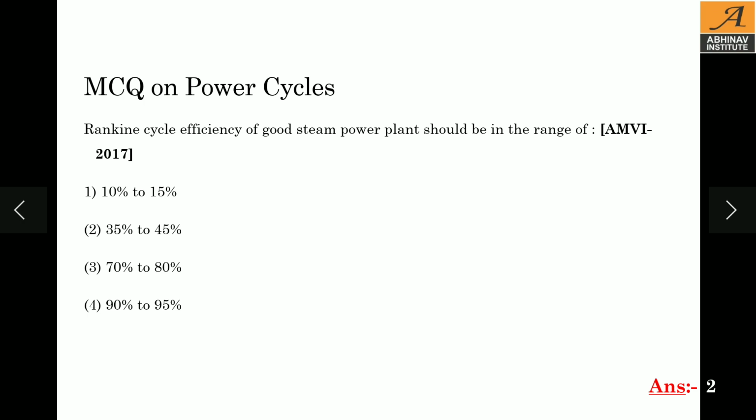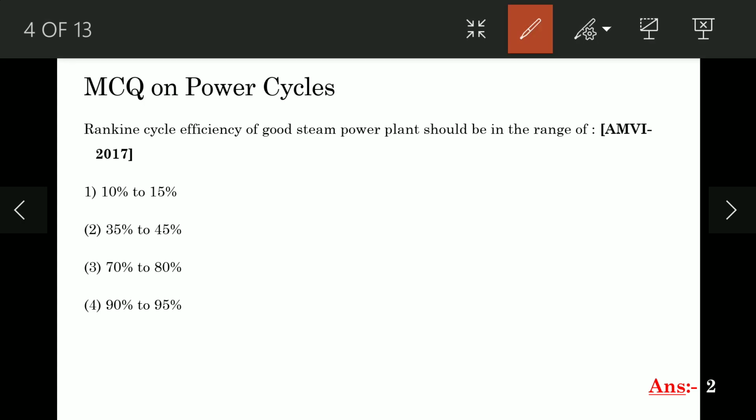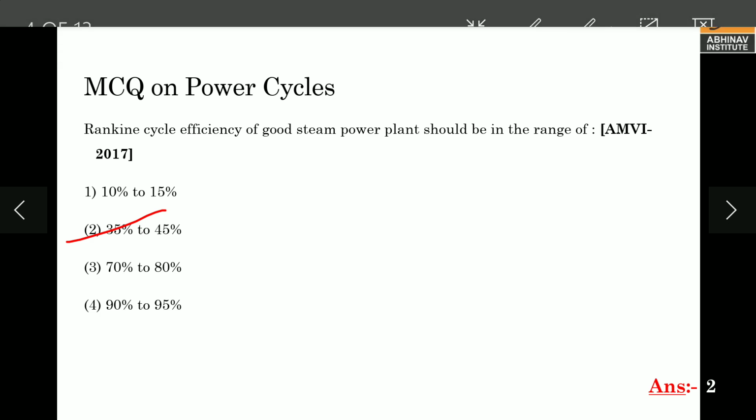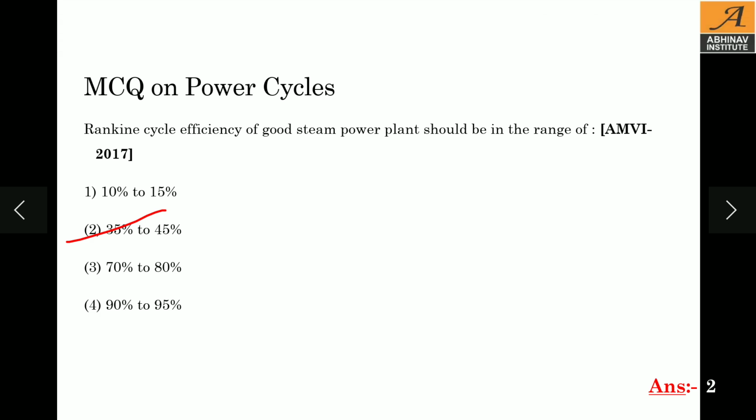Rankine cycle efficiency of a good steam power plant should be in the range. This MCQ was asked in AMUI 2017. Now for Rankine cycle, if it is for a good steam power plant, the efficiency lies in between 35% to 45%. So option 2 is correct.